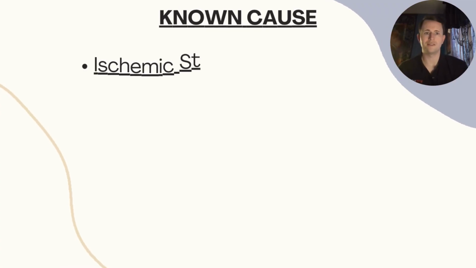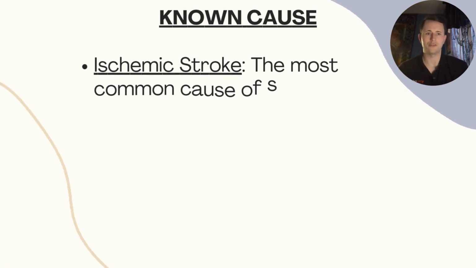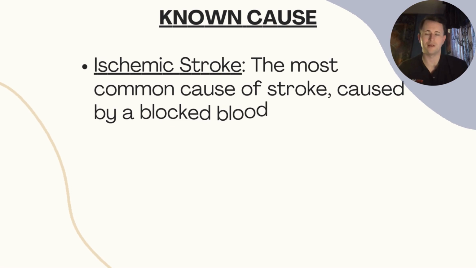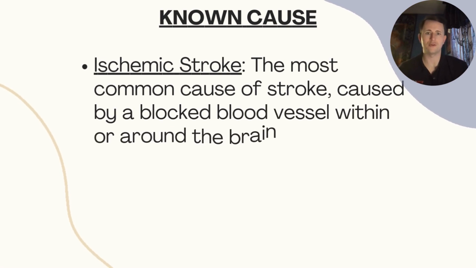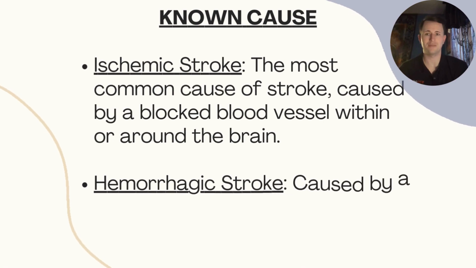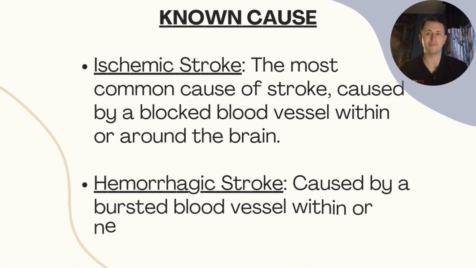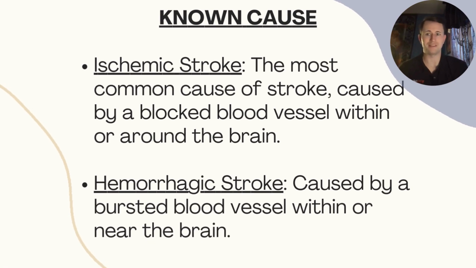So, the known cause of cerebral vascular accidents, which I'll address as CVAs from here on out, also known as strokes, depends on the kind of stroke. So you have ischemic strokes, and this can be due to a blood clot or a buildup of plaque or a fatty deposit made of cholesterol, causing lack of blood flow to the brain. Or you have hemorrhagic strokes, which can be due to pressure building up in the brain, causing that blood vessel to burst, also creating lack of blood flow to the brain and further damage from pooling of blood.